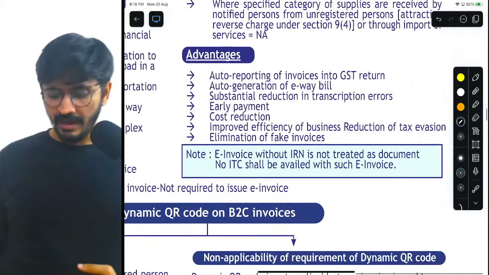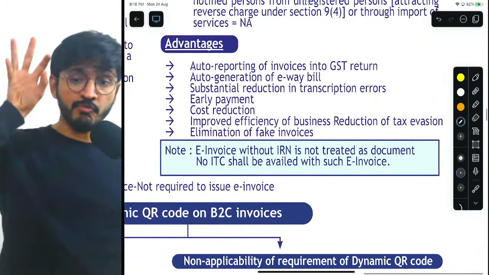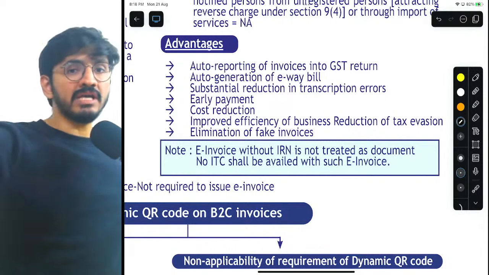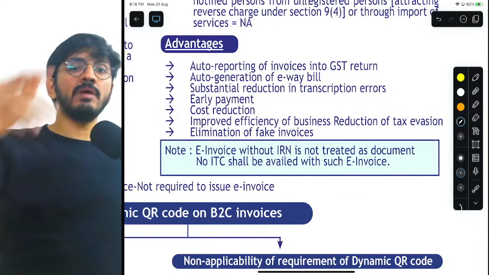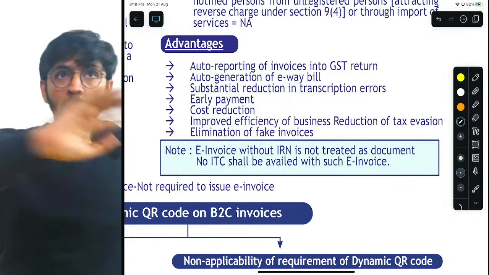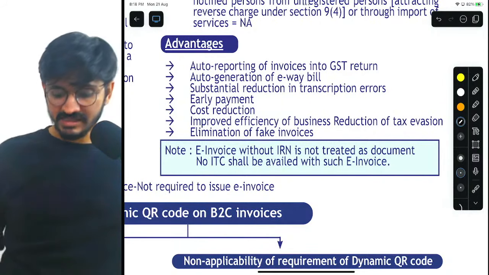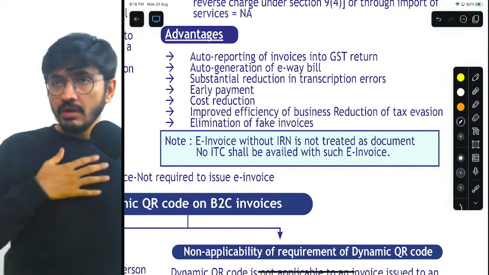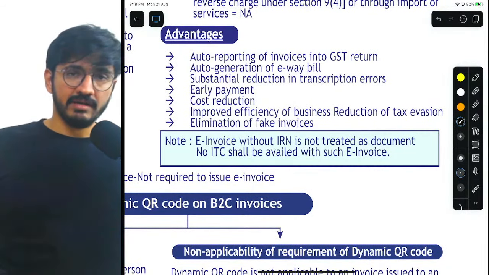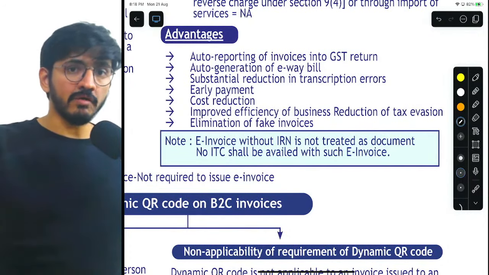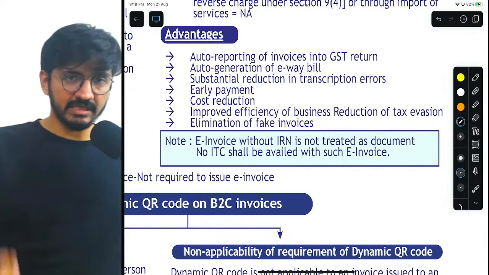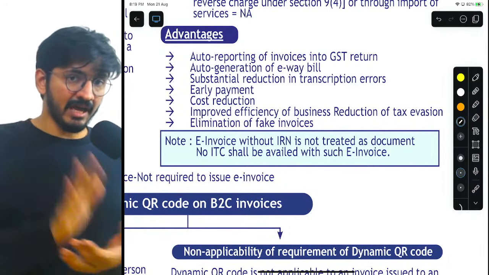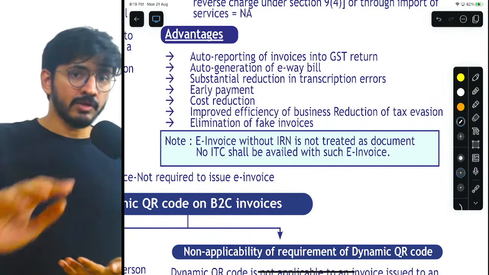It's very important that the invoice reference number is visible on the invoice, because if it is not visible on the invoice, then understand, my dear friends, you cannot avail ITC of that. Is that very clear? So it's very pertinent to note that the e-invoice has the IRN on it. If it does not have the IRN, you cannot avail ITC.